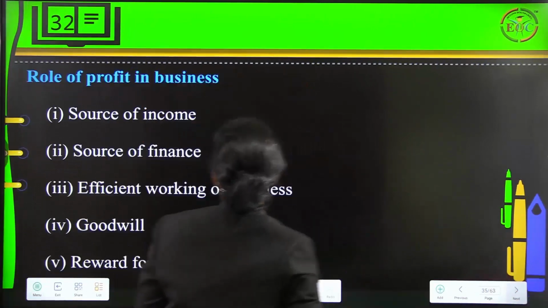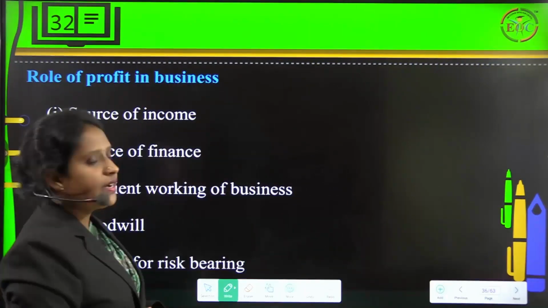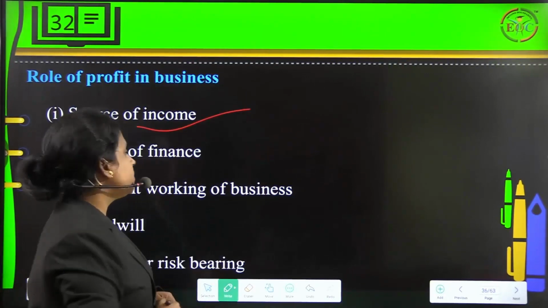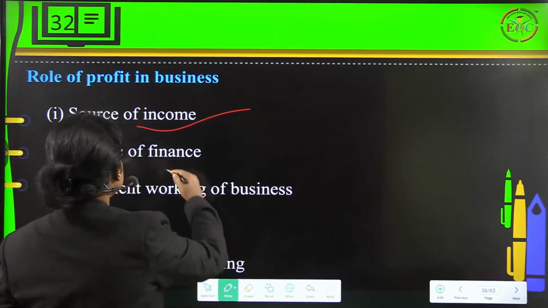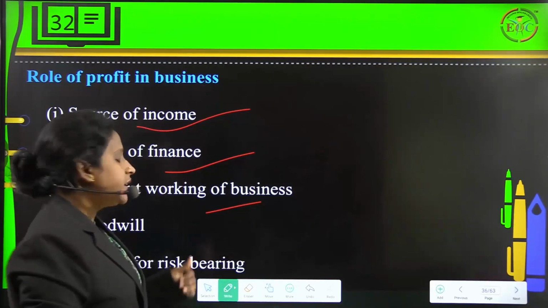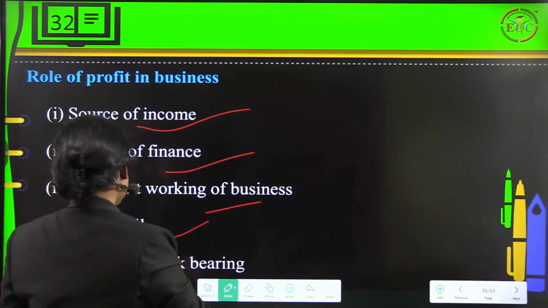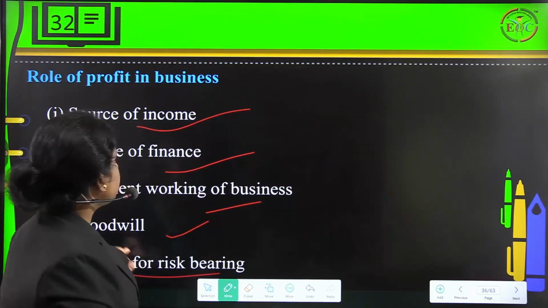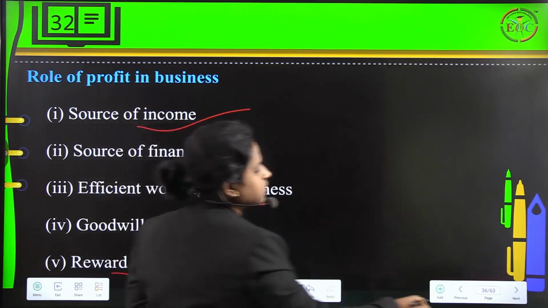Fine. Then role of profit in business. Under this you can understand it's a source of income, then we also have source of finance, then efficient working of business, then goodwill, then we have reward for risk bearing. Fine. These are what we call the role of profit in business.